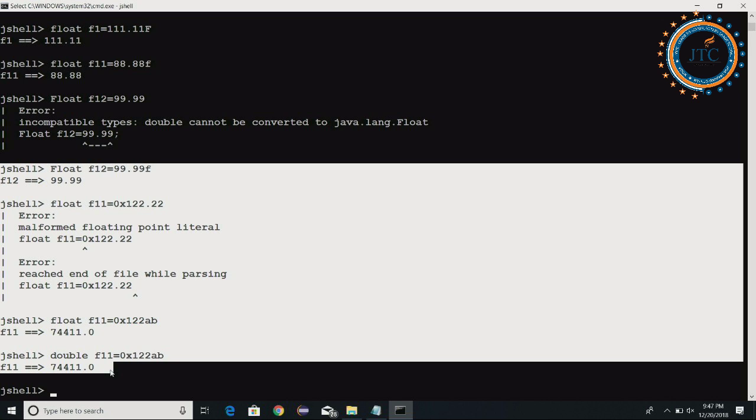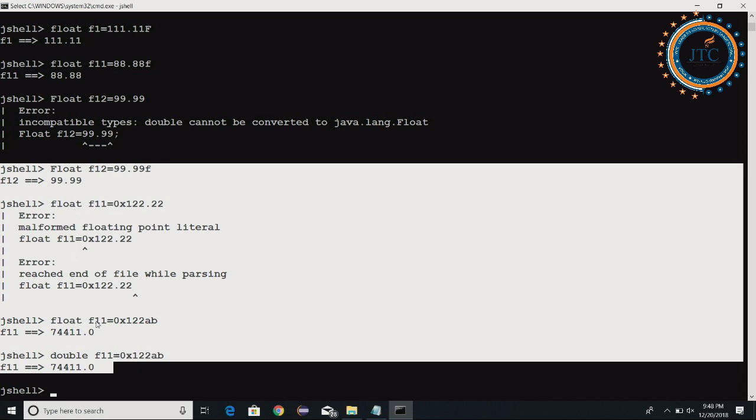I have just done the practical for you. What is happening is, if you write float F12 is equal to 9.99F, fine. Float F11 is equal to 0x123.22: if you are writing a hexadecimal number, it should not have a decimal point representation. You cannot write it here. So see, it is giving a very clear error.